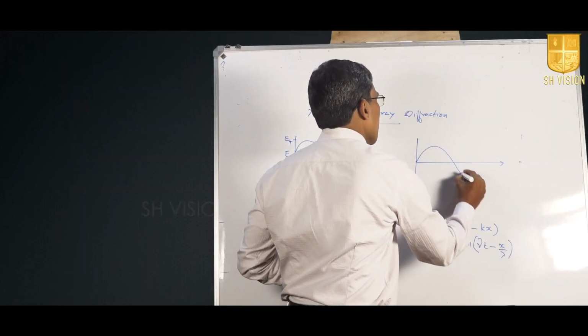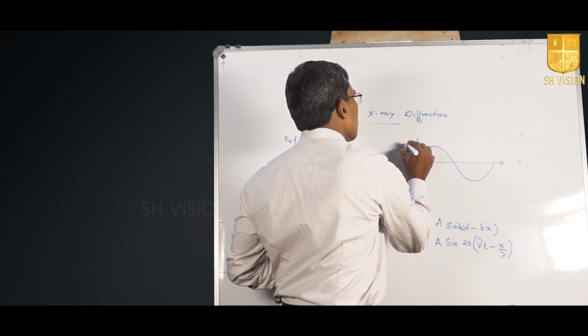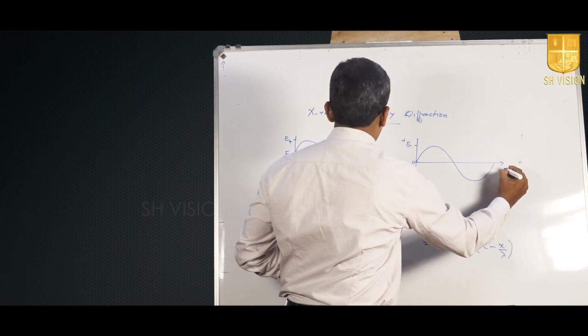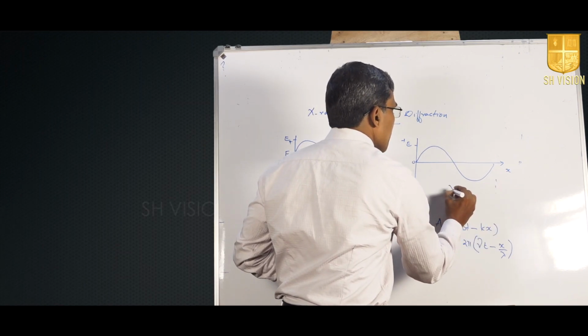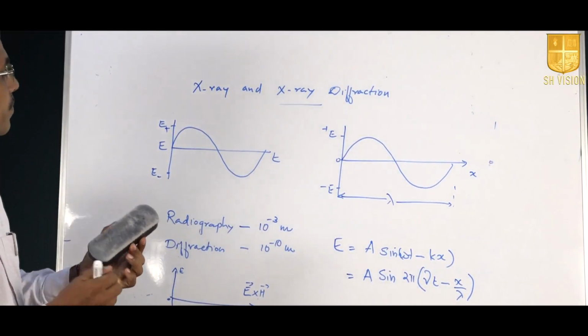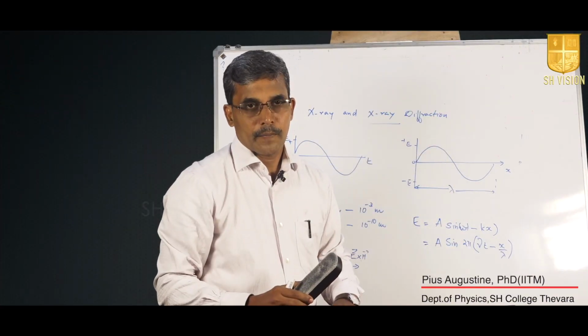Here also we get a sinusoidal variation. This is 0, this is plus E and this is minus E, and this is your x, and in this case this distance is your wavelength. So, the electric field varies with respect to time or with respect to space.